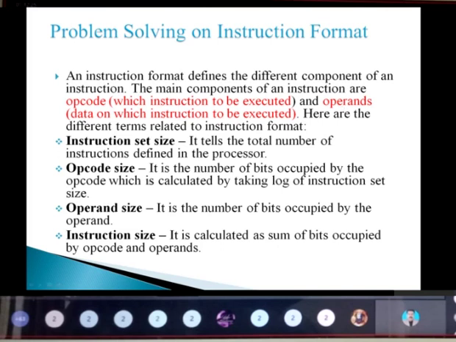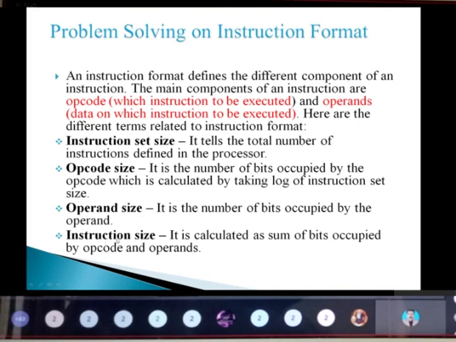Here we'll be using different terms like instruction set size. Instruction set size tells the total number of instructions defined in the processor. Next is the opcode size, which is the number of bits occupied by the opcode, calculated by taking the log of that particular instruction set size. Next is the operand size, which is the number of bits occupied by a particular operand.